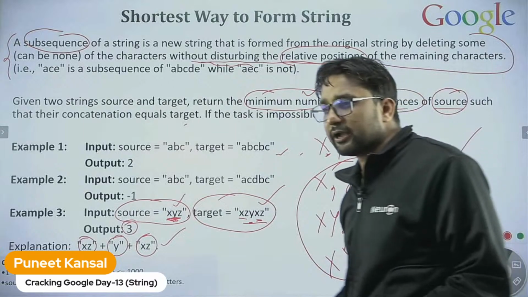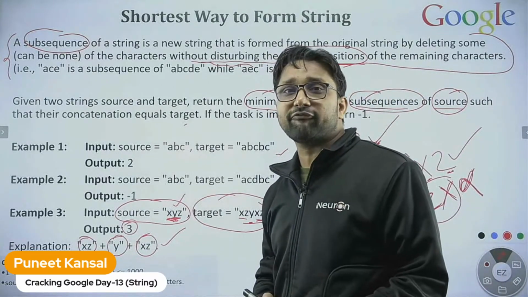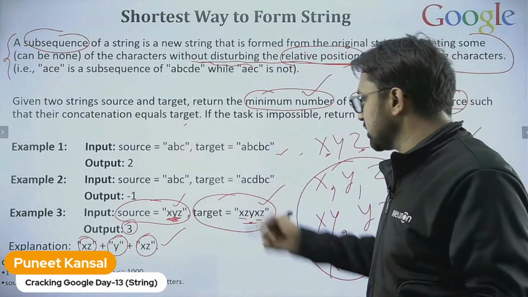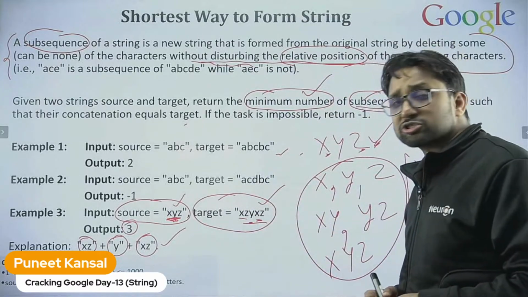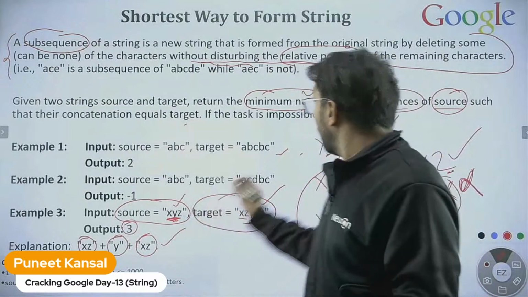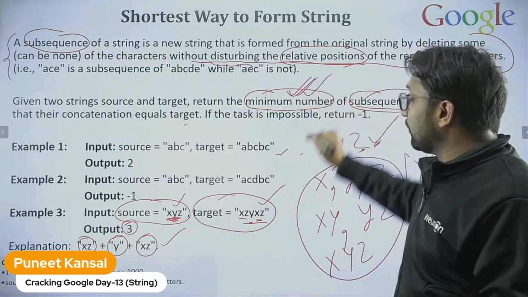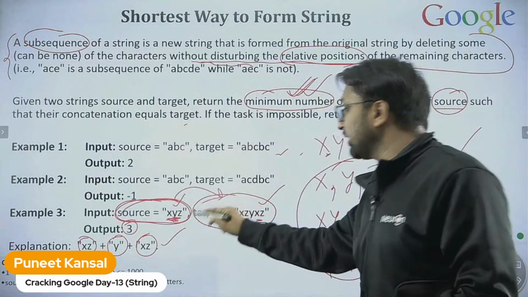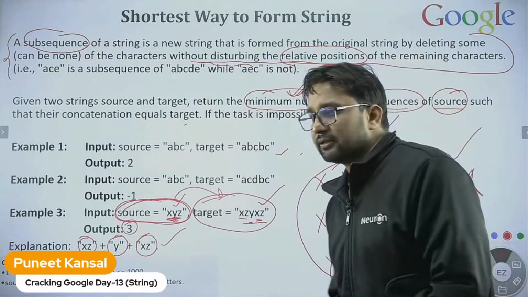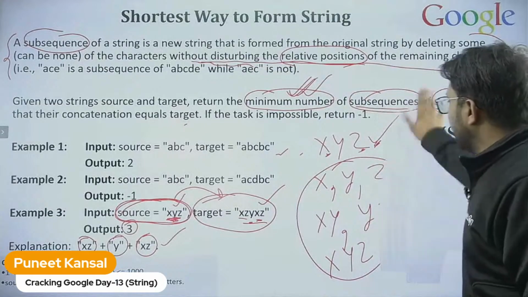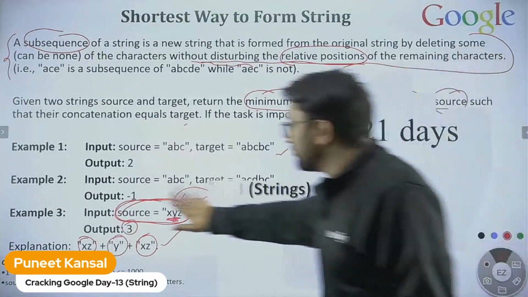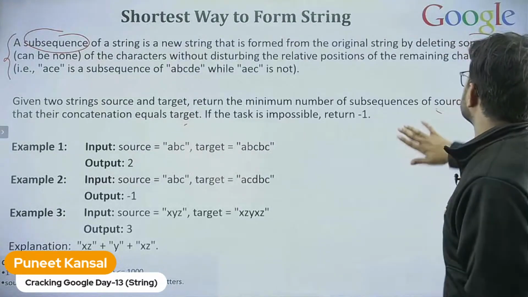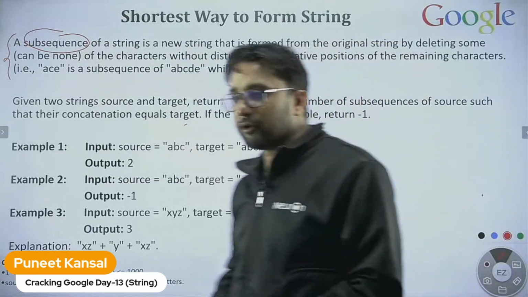I hope you understand. Please write +1 if you understand the question. Otherwise you can ask me whatever doubt is coming related to the question. What is the question? You need to find the minimum number of subsequences of the source string which can generate the target string. That's it. This is the question. Any idea coming to your mind how you will solve this problem?